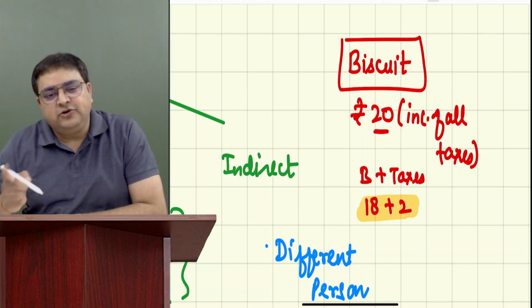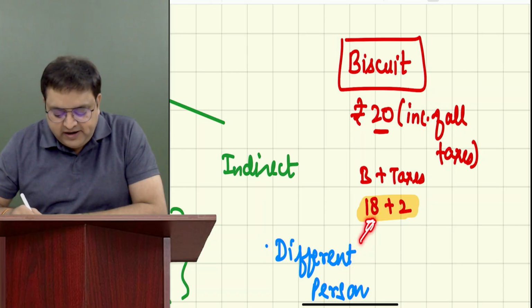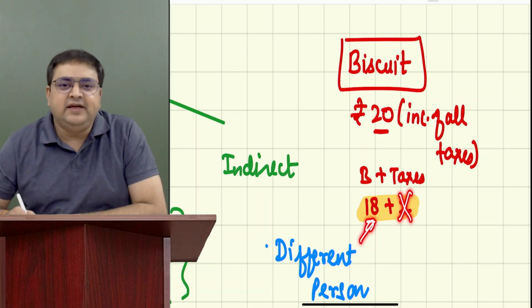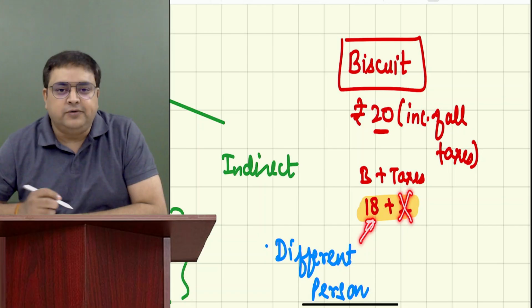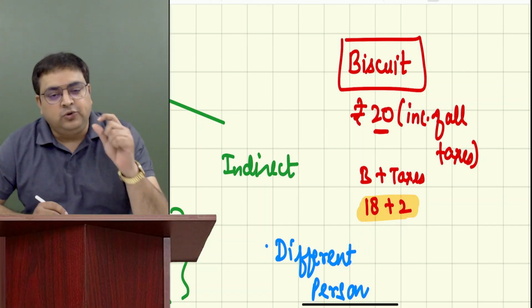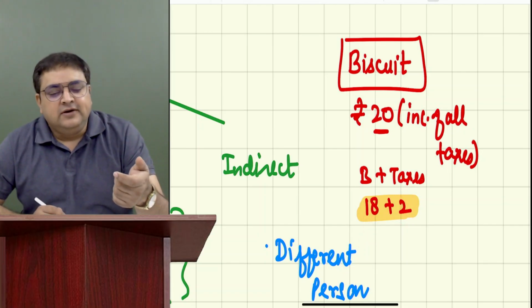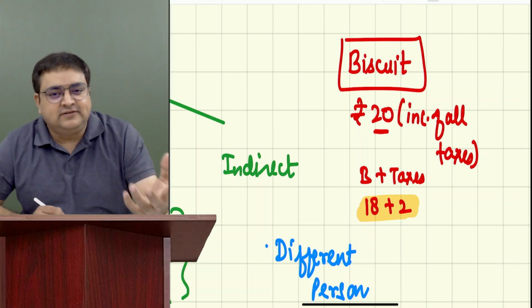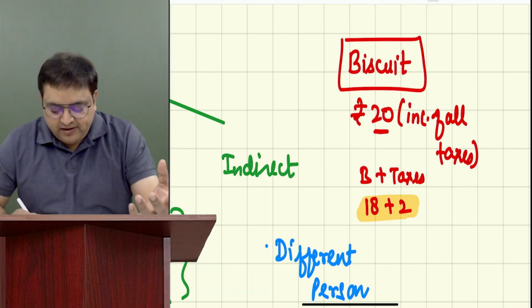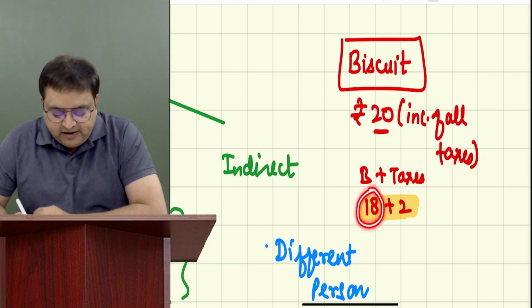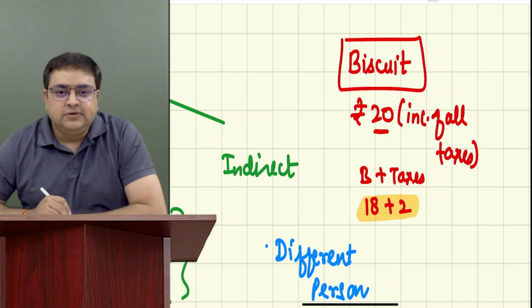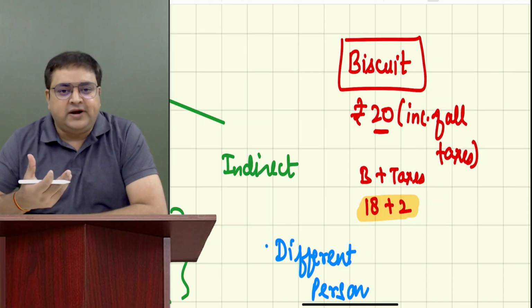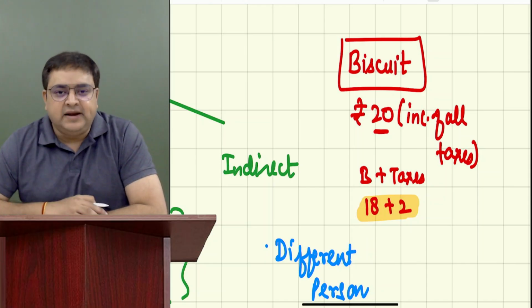If you pay the shopkeeper 18 rupees only and you do not pay 2 rupees, will he give you the packet of biscuit? No. He will say, no, totally you have to pay 20 rupees. So please tell me, the consumer, that is us, when we purchase this packet of biscuit, we are not paying only 18, but we are paying 2 rupees also. So the burden is on our pocket. We have to pay this money.